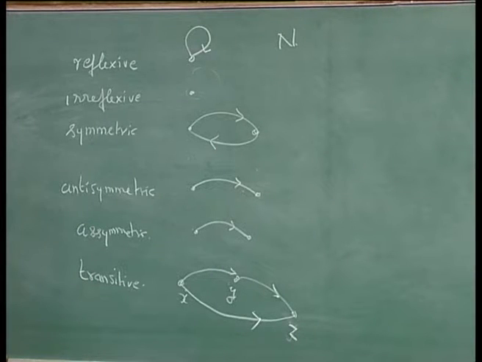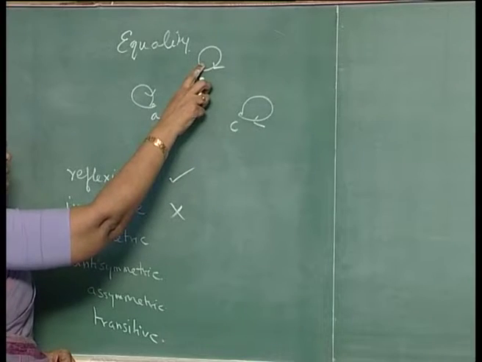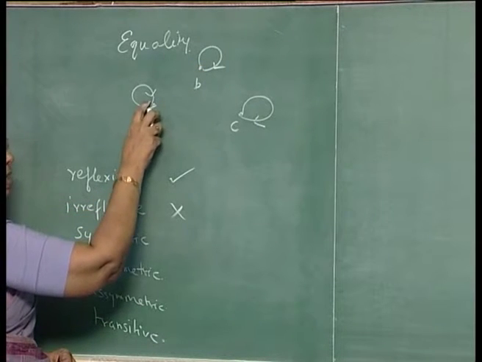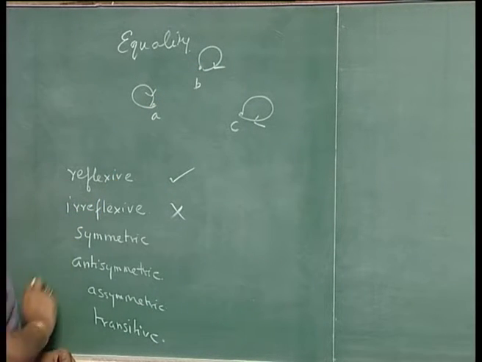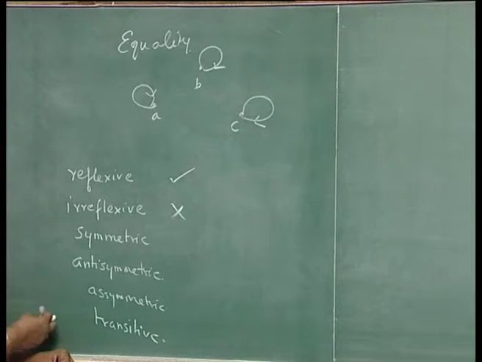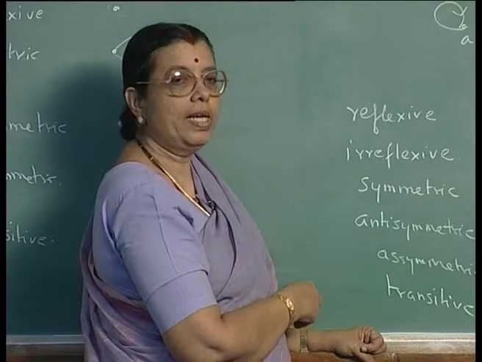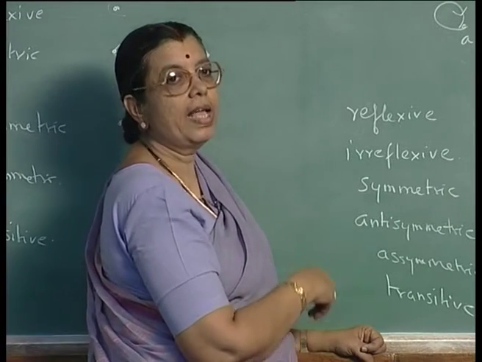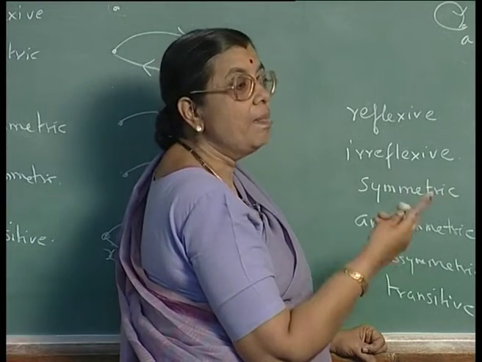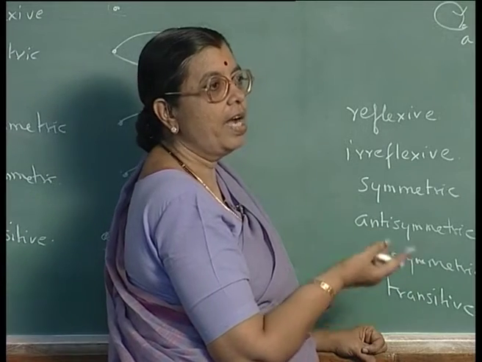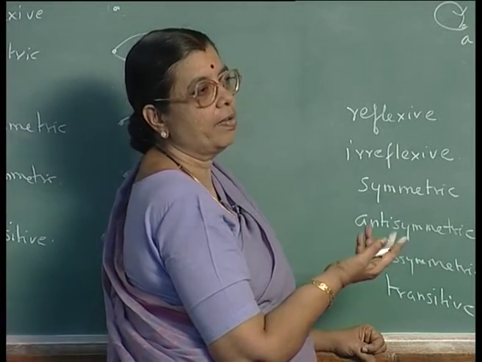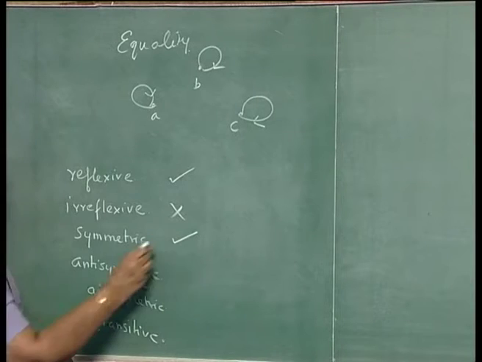Is it a symmetric relation? If A is related to B, then B should be related to A. That is the symmetric definition. But if there are no arcs between any 2 nodes, that is okay. Still it will be a symmetric relation. If A is not related to B for different A's, that is okay. So, this is symmetric.